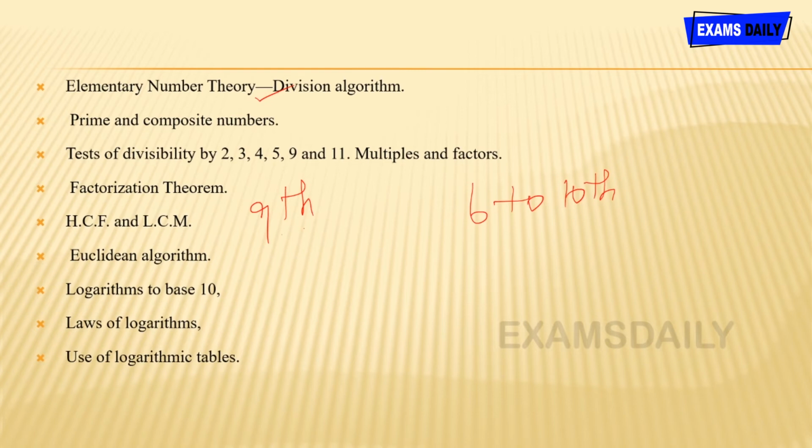So at first it is elementary number theory, division algorithm, and then prime and composite numbers, and the test of divisibility. So divisibility rules, well known ones like 2, 3, 4, 5, 9 and 11, and then multiples and factors, and then factorization theorem, and then HCF and LCM, and then Euclidean algorithm, and then logarithms to base 10, and then laws of logarithms, and then use of logarithmic table. You already know the log table from the 9th standard book, and it also comes in the trigonometry topic. You can go through that for the logarithm topic.